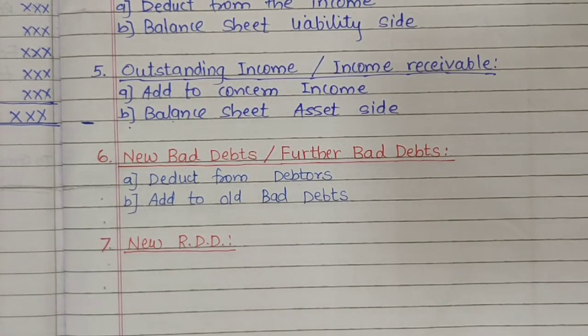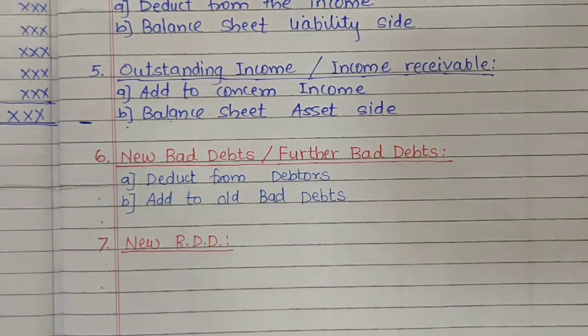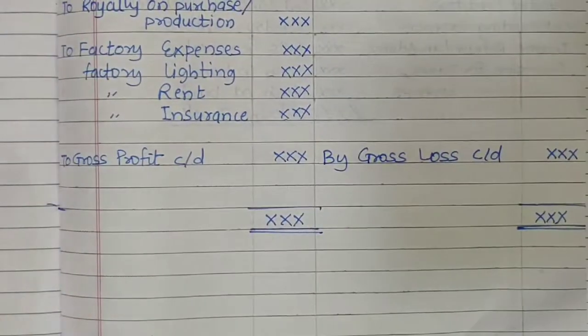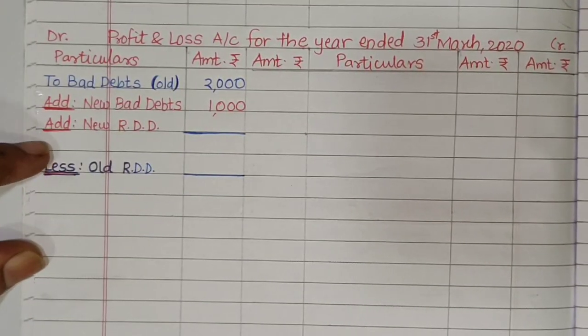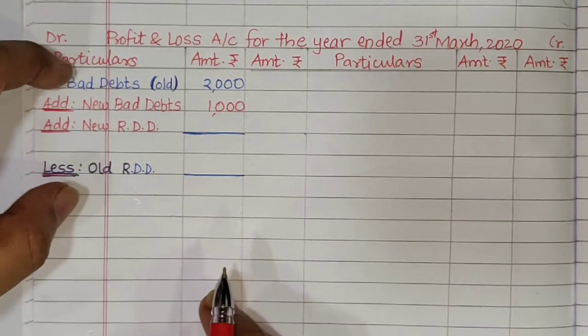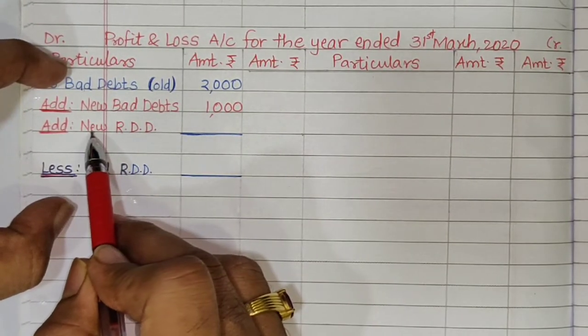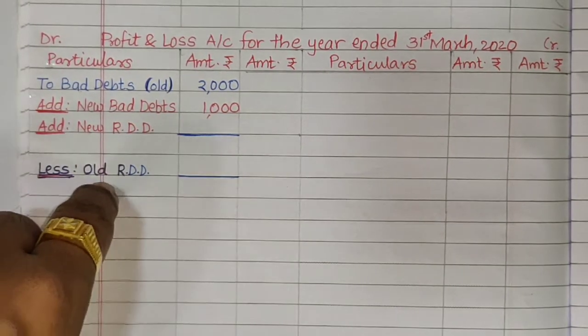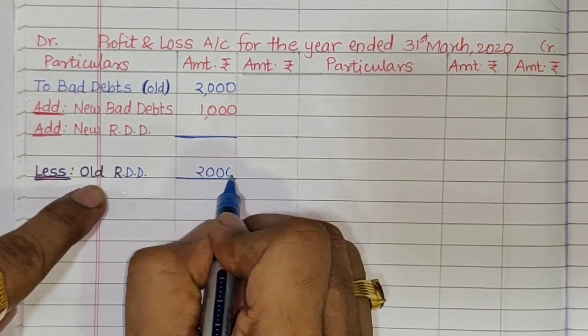Next adjustment is new RDD. It is a reserve for doubtful debt. If RDD is already given in trial balance, we will record it to profit and loss account credit side in the formula, that is old bad debts, add new bad debts, add new RDD, less old RDD. These two parts are given in the trial balance and these new parts are given in adjustments. This is old RDD. Assuming it is already given in the question, we will record, say for example 2000.